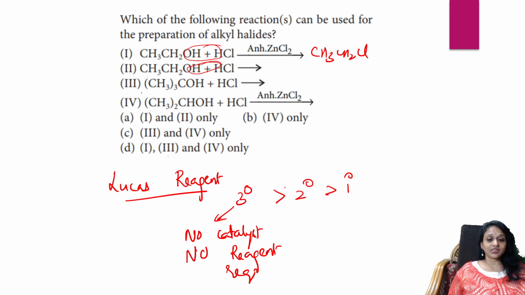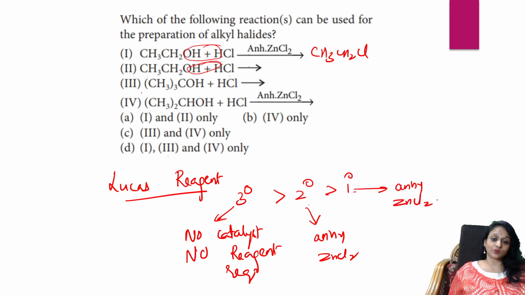Now observe carefully. Primary and secondary alcohols react with HCl, and compulsorily they require anhydrous ZnCl2. They require anhydrous ZnCl2 because they are a little bit slow in the reaction. Right. Now compare which option can be used.